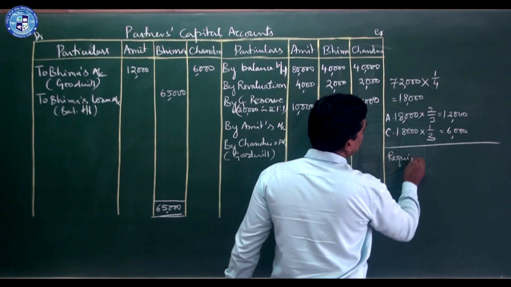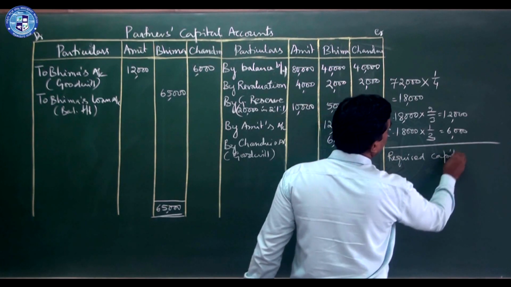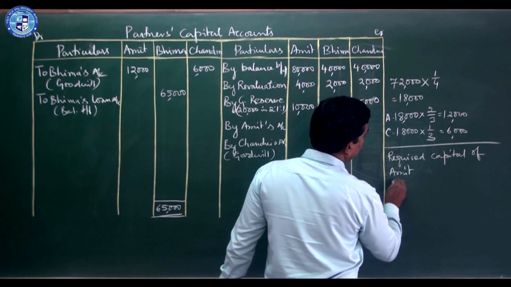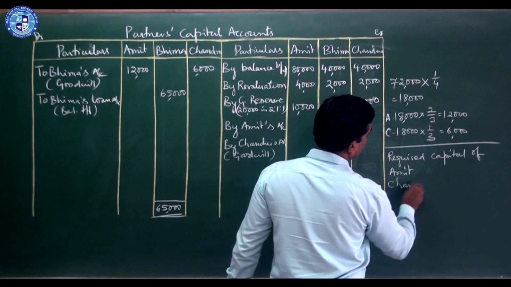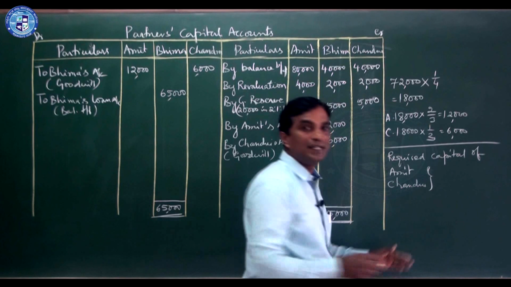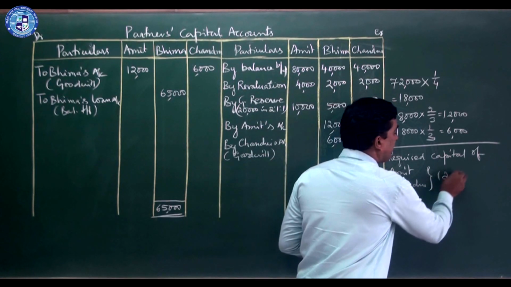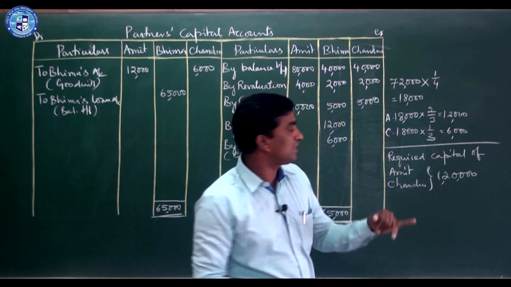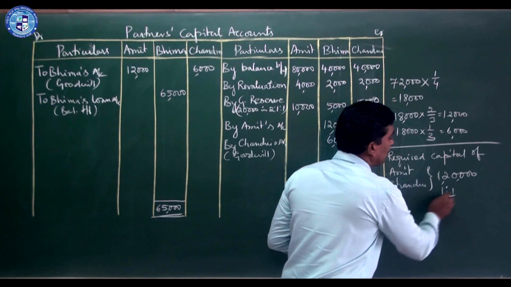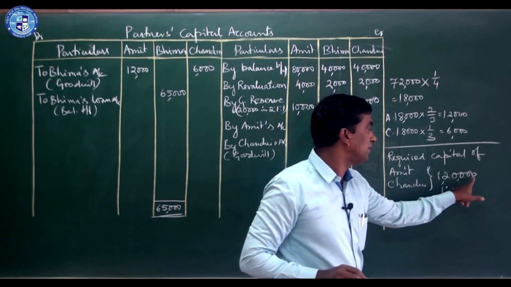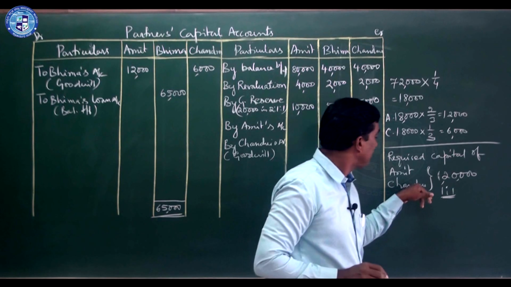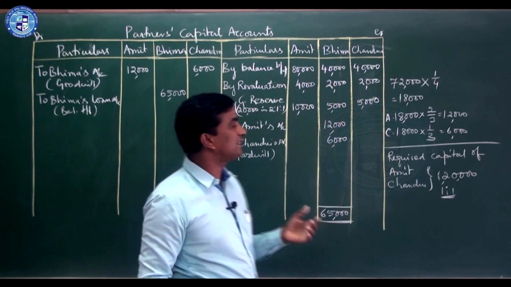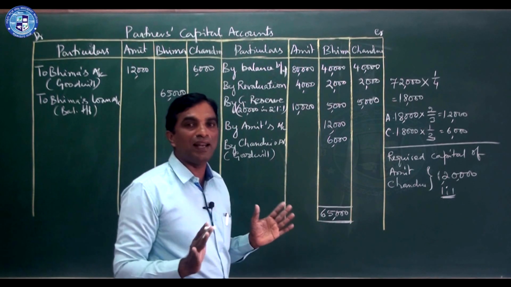Required capital of Amit and Chandru after retirement, together it is 1,20,000. They are telling they should adjust equally, that is 1:1 ratio. That means 1,20,000 into 1/2 is Amit's share, 1,20,000 into 1/2 is Chandru's share. It's easy, 60,000. So 60,000 balance will come.